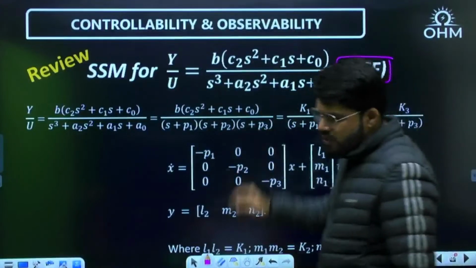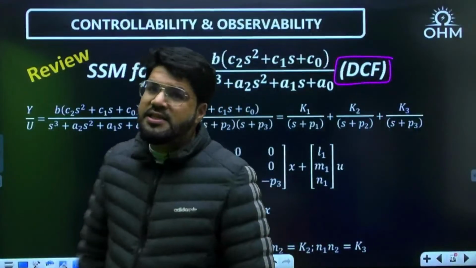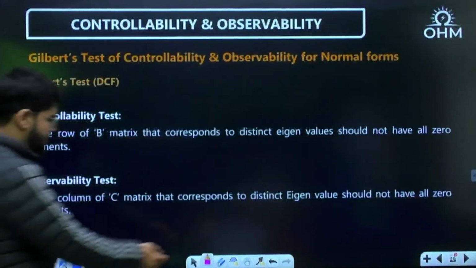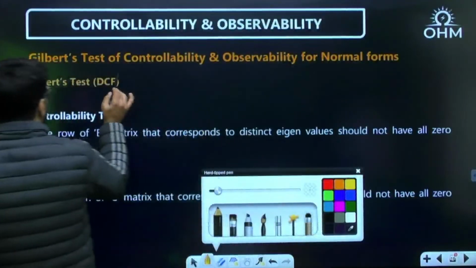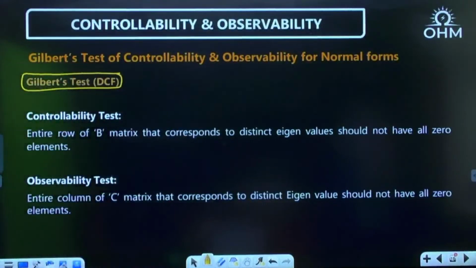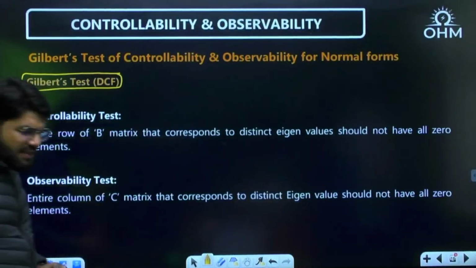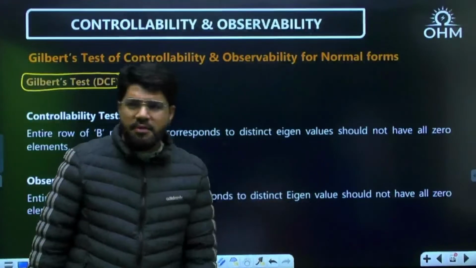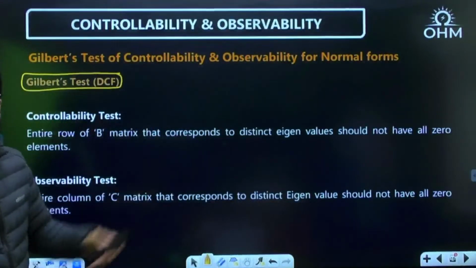Let me first review how a DCF model looks like, and then I will tell you the Gilbert's test, because there are 2 Gilbert's tests. One is for the DCF and one is for the JCF. But what is that Gilbert's test? Controllability and observability, very simple. I'll make this language very, very simple for you.